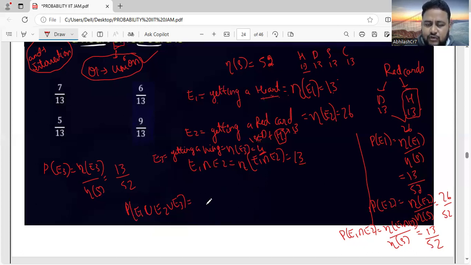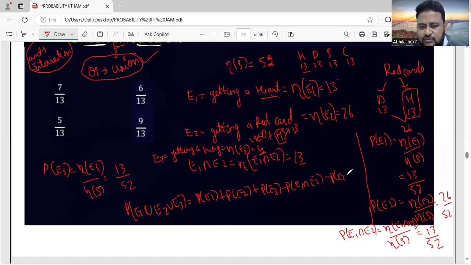Okay, I'm solving everything slowly so that you understand. So the formula for this will be P of E1 plus P of E2 plus P of E3, minus the double intersections: P of E1 intersection E2, minus P of E2 intersection E3, minus P of E3 intersection E1, plus the intersection of all: P of E1 intersection E2 intersection E3.